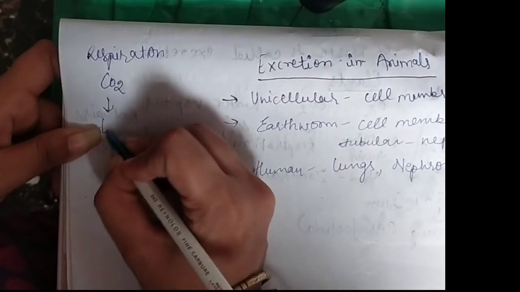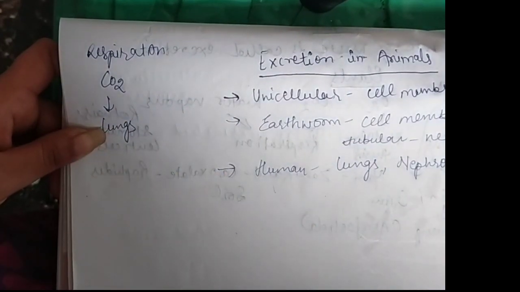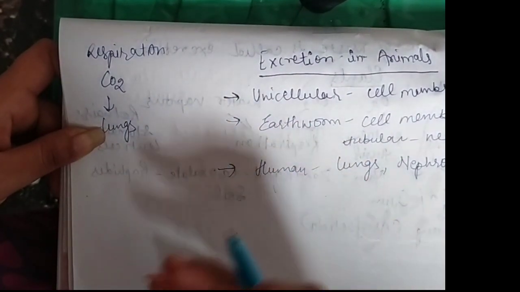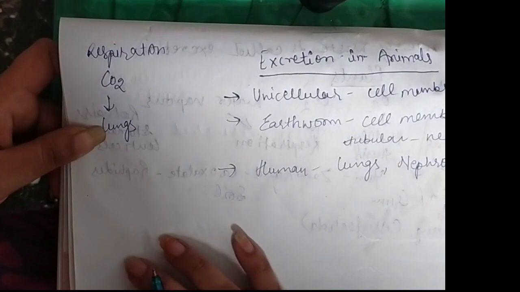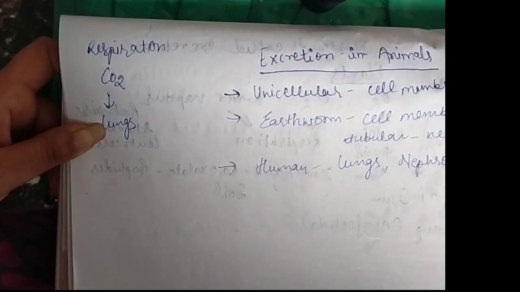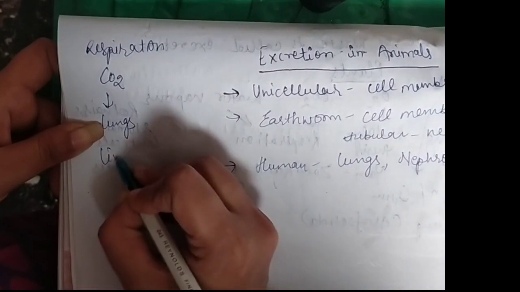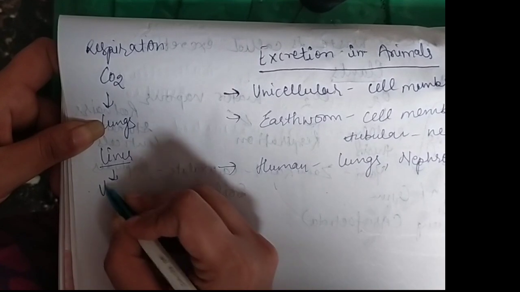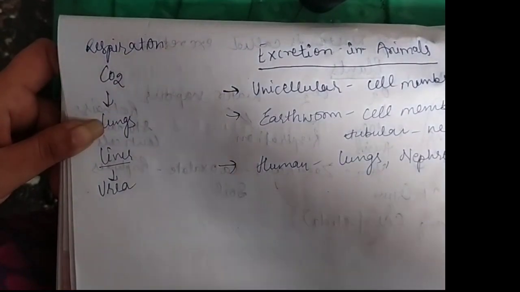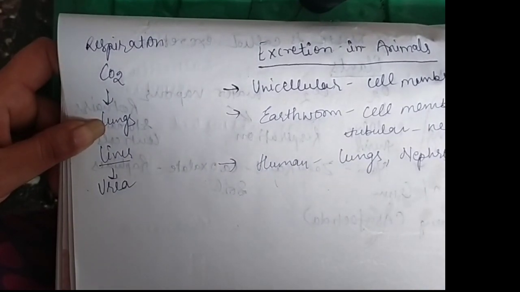The CO2 collects in the lungs, and with the help of the process of exchange of gases, it is removed from the body. The process is the same, diffusion, because the concentration of CO2 is increased in our body and in the outer atmosphere it is reduced. That's why it is released by the process of diffusion from our lungs, from the higher concentration to the lower concentration. But the main waste which is produced in our liver is urea, which is produced from unwanted proteins or by the decomposition of proteins.